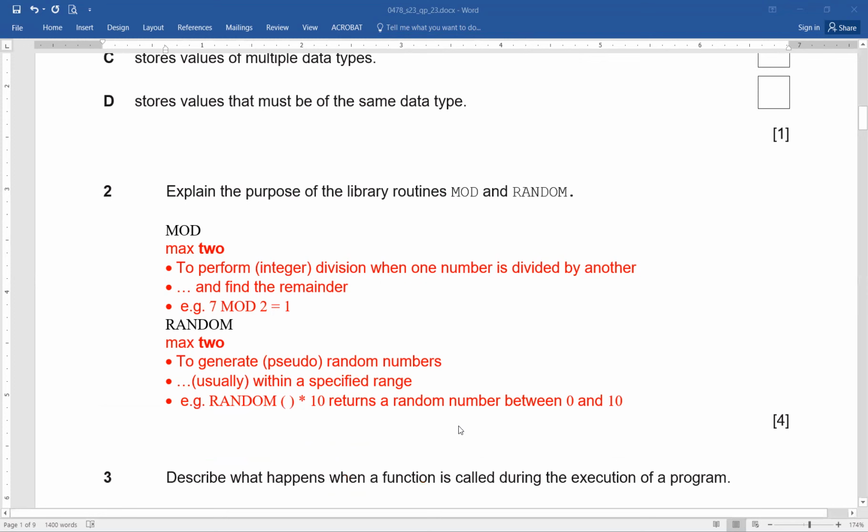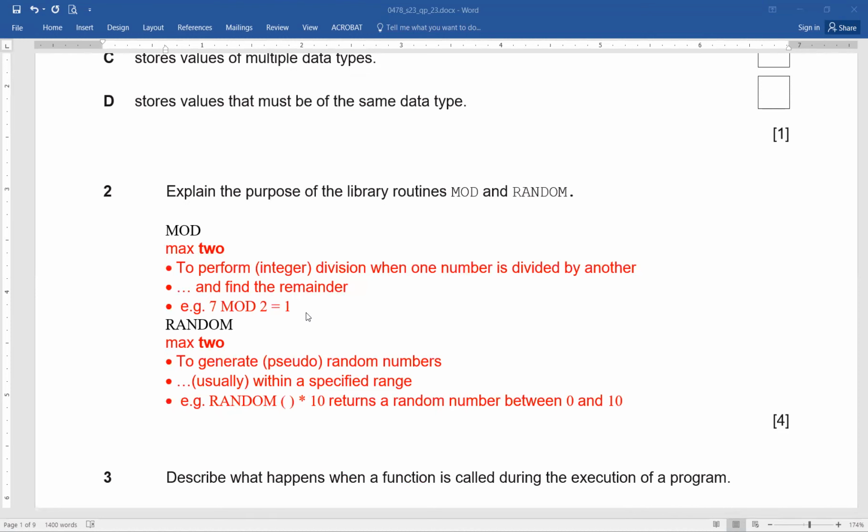In this manner, it's a 4-mark question. If you have written 2 bullet points, then definitely you are able to score. Definitely it is used in divisions. I'm not asking about div right now, but just a very quick recap: div is also there to handle integer division, and it returns the quotient. On the contrary, mod returns the remainder.